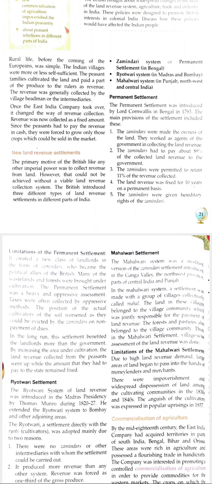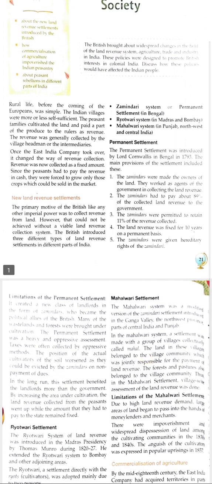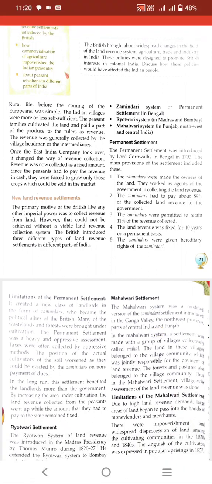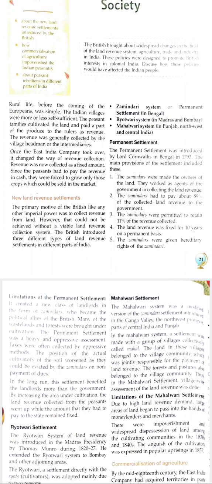However, that could not be achieved without a viable land revenue collection system. So the British introduced three different types of land revenue settlements in different parts of the country. First, the Zamindari system or Permanent Settlement in Bengal. Ryotwari system in Madras and Bombay. Mahalwari system in Punjab, northwest and central India.